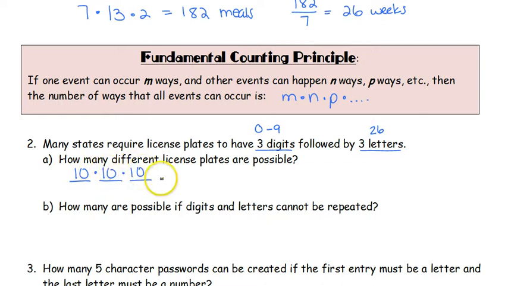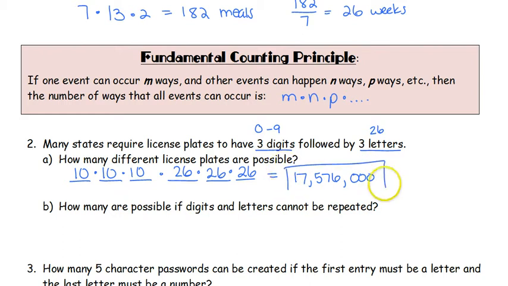And then we consider our letters. It's followed by 3 letters, and there's 26 options for each letter. So we've got 10 times 10 times 10, taking care of all possible numbers for the number portion, and 26 times 26 times 26, which is taking care of the 3 letters. We multiply those all together, and we get 17,576,000 ways.